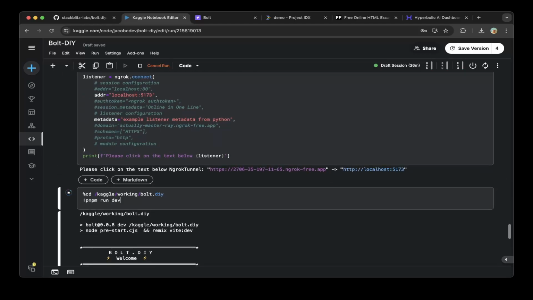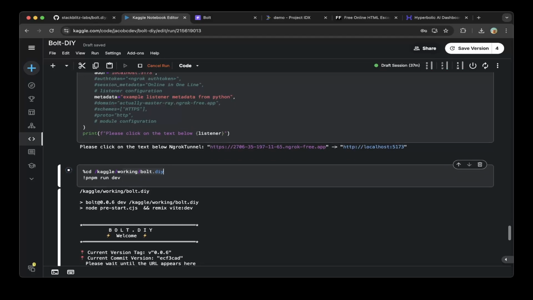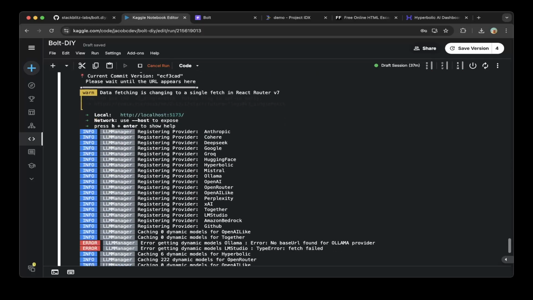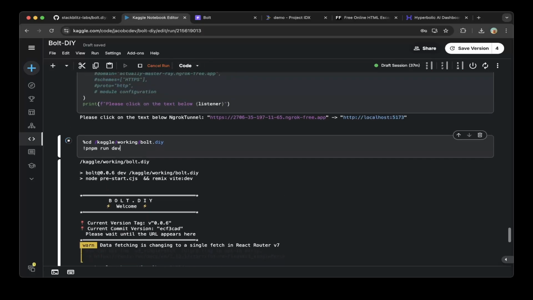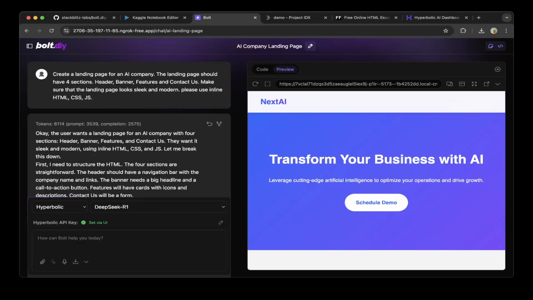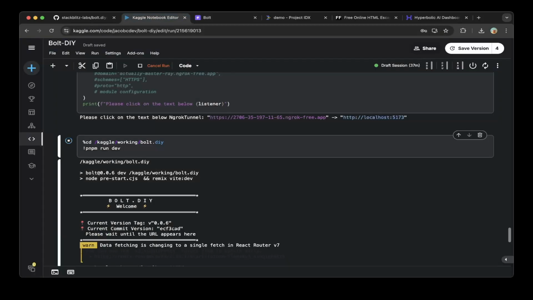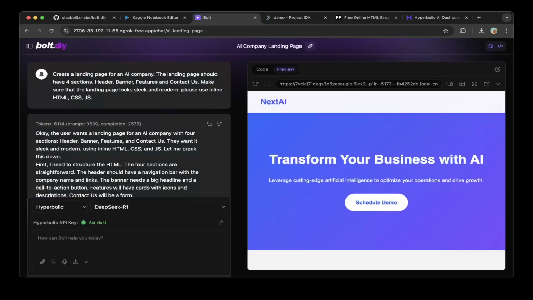And also, you have to spin up this Bolt.DIY. So just go to the Bolt.DIY folder, run npm run dev, and that should be it. Then after everything is set up, you will see something like this. This is 2706, the one that we already spun up and is running right now. So basically we're testing this using Hyperbolic. You can see there are a lot of providers, but we're using the Hyperbolic provider. And now we can see that DeepSeek R1 and DeepSeek V3 are added. And then you can start testing.